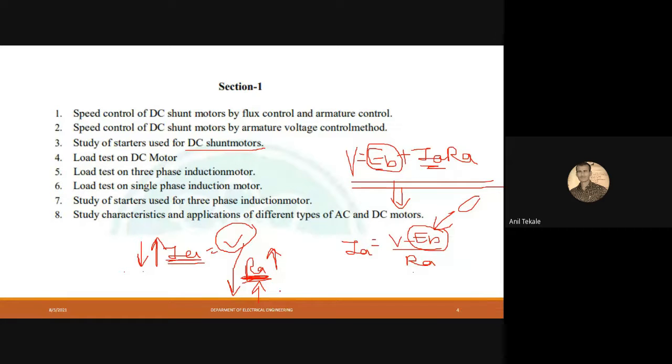Here we can add external resistance. What we can do? We can add an external resistance in series with this armature. Now if suppose resistances are in series, then what is the equivalent resistance? Who will tell me? This is 1, this is 2, and this is 3. These are the resistance values. So what will be the equivalent resistance?